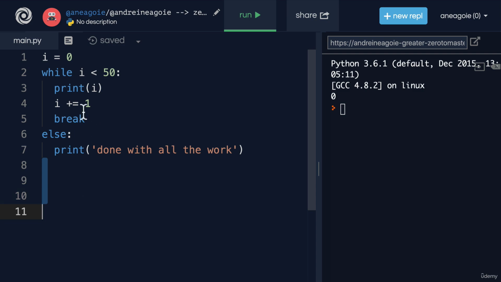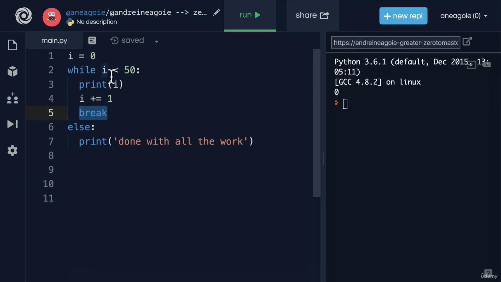So a little gotcha here: you won't see else too often next to while, but there is that special case where else is used when you want to make sure that this will be executed only if there isn't a break statement. Only if the loop is finished doing whatever it's doing without the break statement. Let's take a break and explore while loops a little bit more.